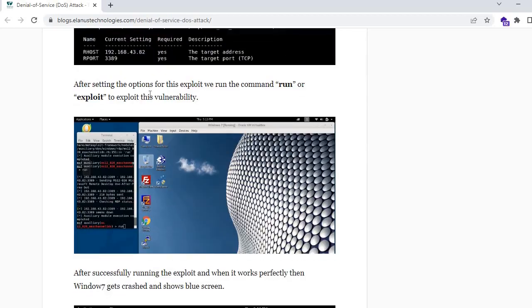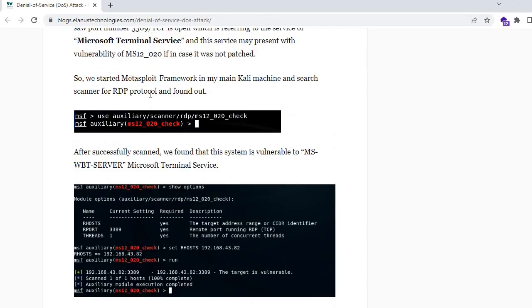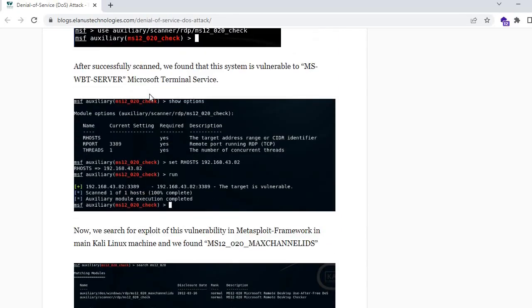Now we have to run it. I forgot to tell you one thing here: if you can see in the example, when we are checking whether the Windows machine is vulnerable or not, it says the target is vulnerable. So from this we get to know that the target machine is vulnerable.